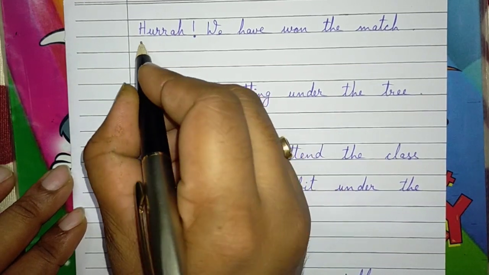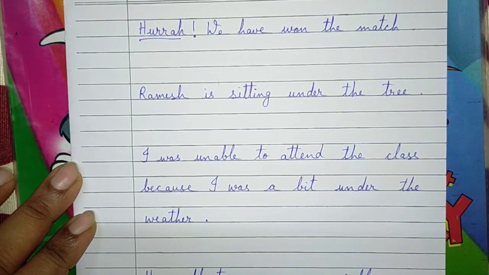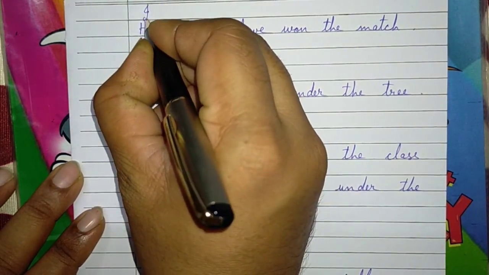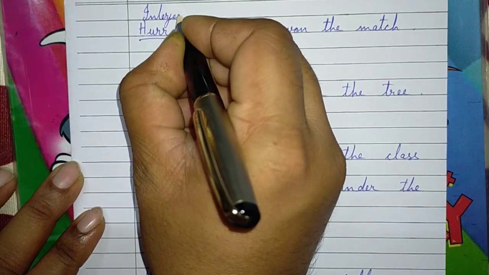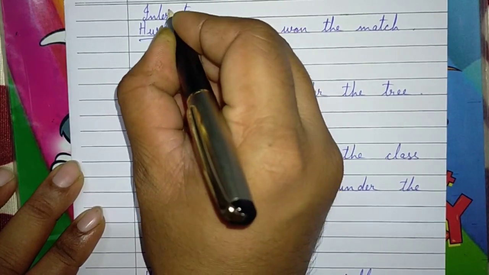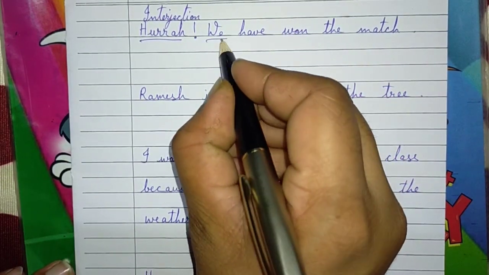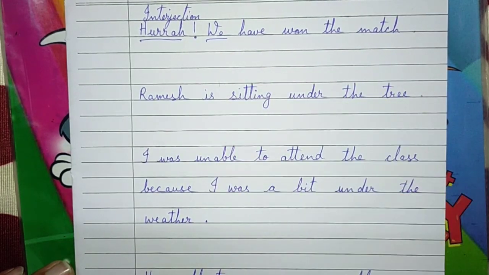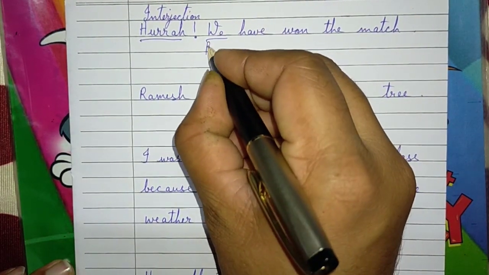So it is "hooray". Hooray is a strong expression, or it is a feeling. Hooray! We won the match. So hooray is an interjection. The next, "we", it is used in place of our names. So we is a pronoun.